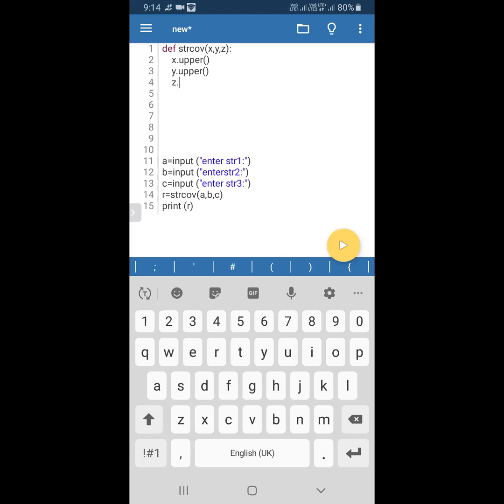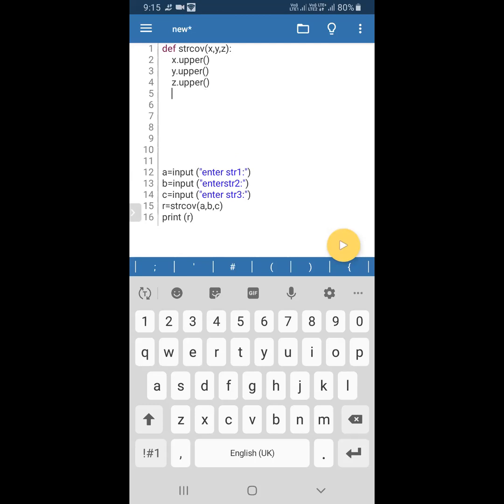As parameters, x comma y comma z are received. So the three strings I'm converting into uppercase by using the upper function, a built-in function. We are not defining the upper function, it is already defined in the Python library, so we are merely using it by simply calling the function. So now I made the three strings uppercase.